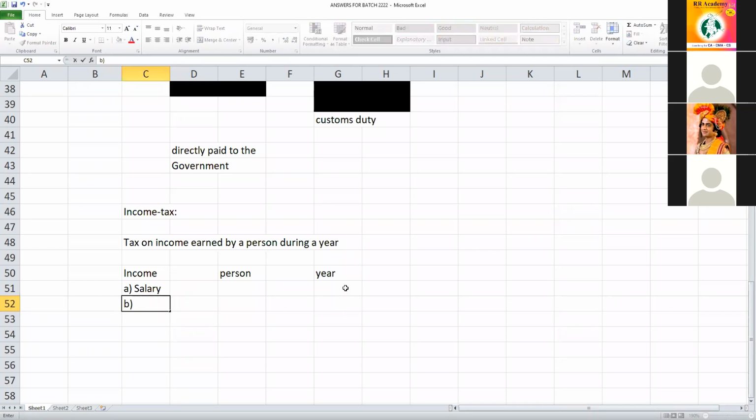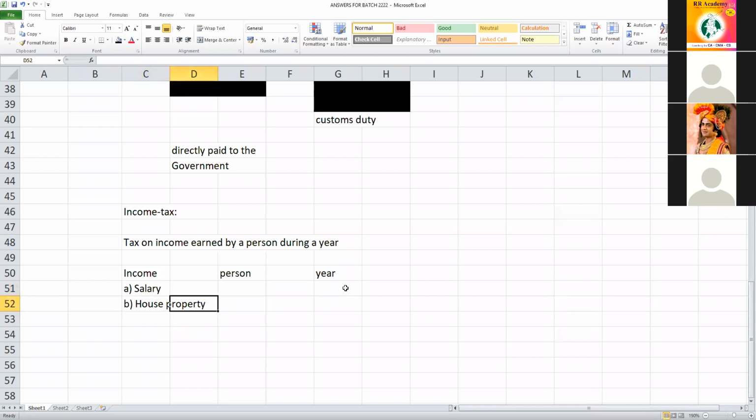Next term, rental income. Incentive, sir. Okay, incentive. Everything comes under salary. If you are employed in a company, whatever you receive, whether it is called bonus or incentive, it is salary only. Whatever you receive from your employer is salary.